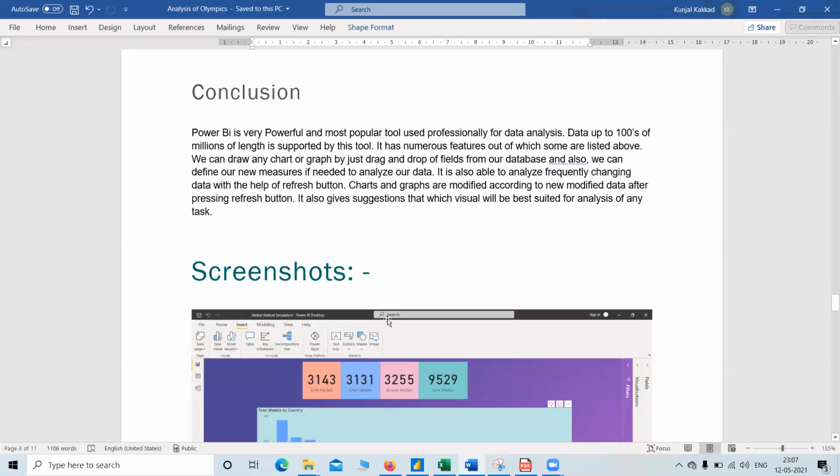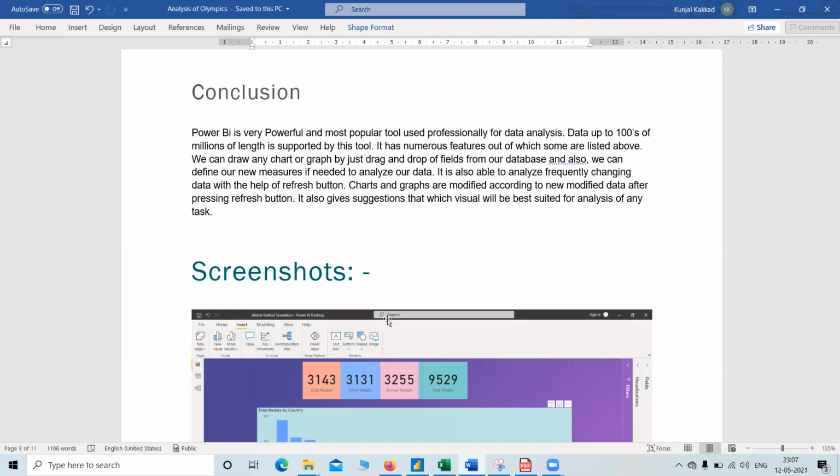Okay, so now the conclusion. Power BI is a very powerful and popular tool used professionally for data analysis, with data up to hundreds of millions of rows. Our data was small, but hundreds of millions of rows are supported by this tool, and it has numerous features, some of which were listed and explained by me.